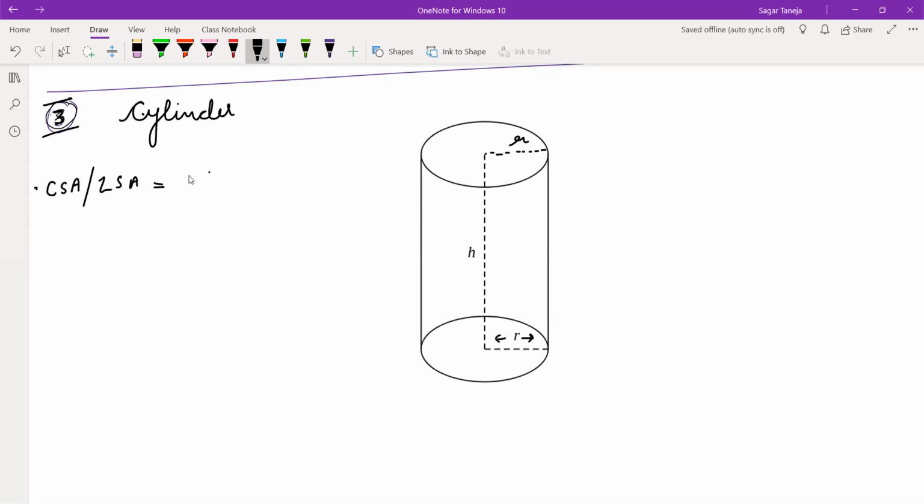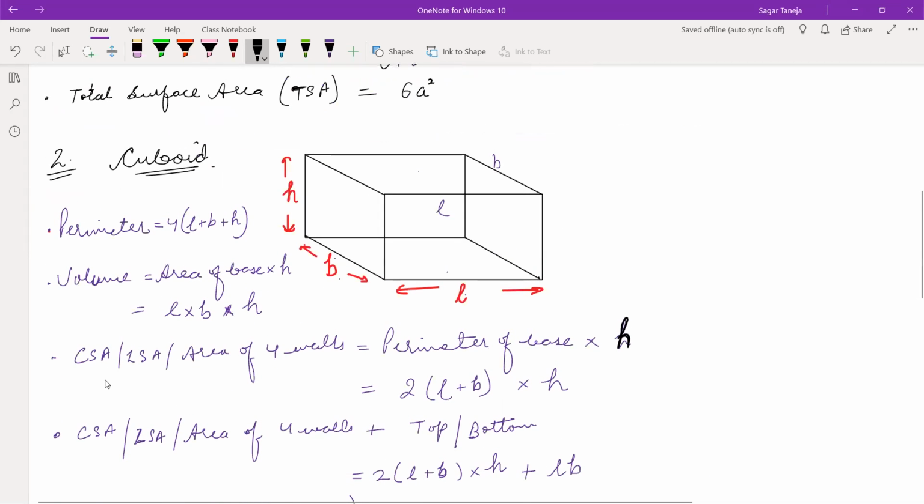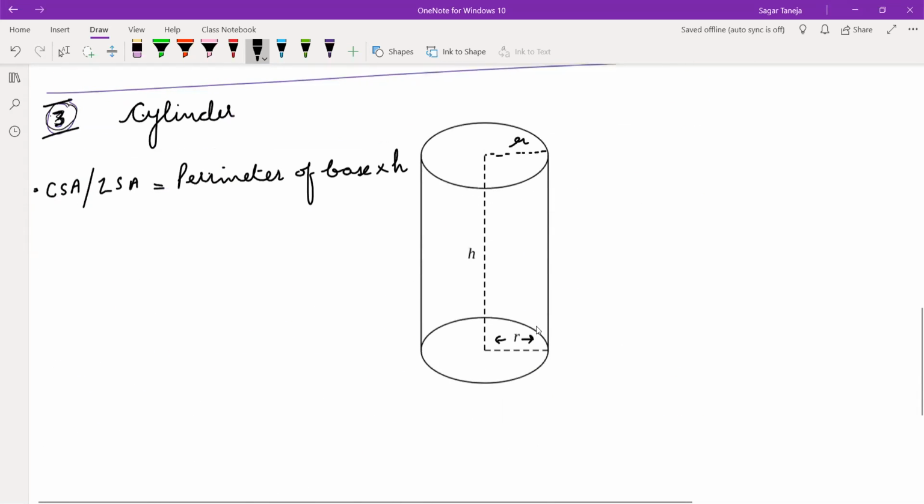Then what is the basic formula which I have told you? Perimeter of base multiplied by height. This was the only formula for LSA and CSA. Perimeter of base into height. See this? This CSA, LSA, perimeter of base into height. Okay, what is the base here? On which base is it standing? On a circular base. What is perimeter of circle?